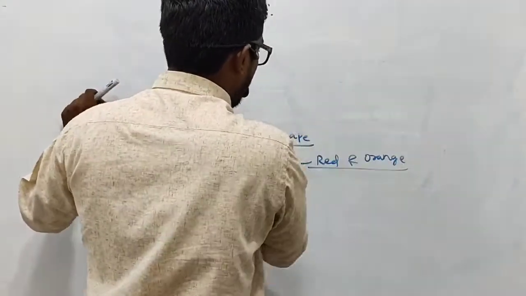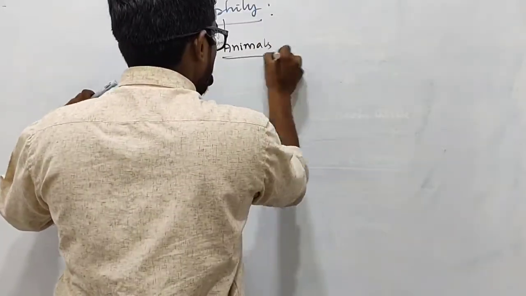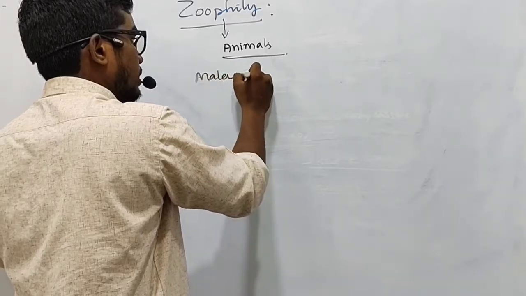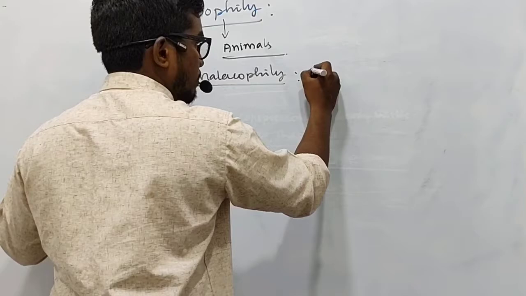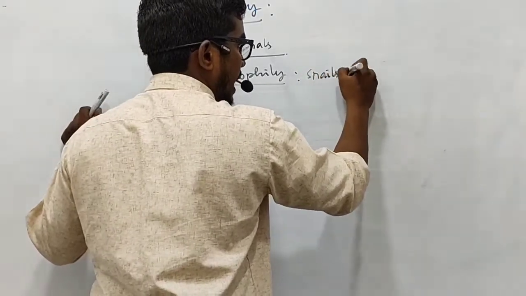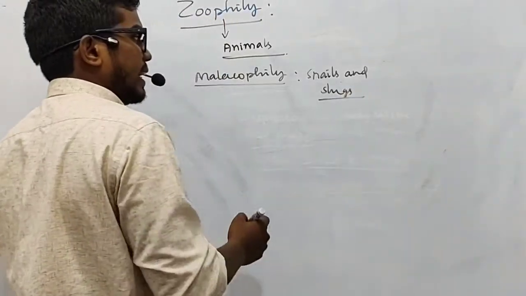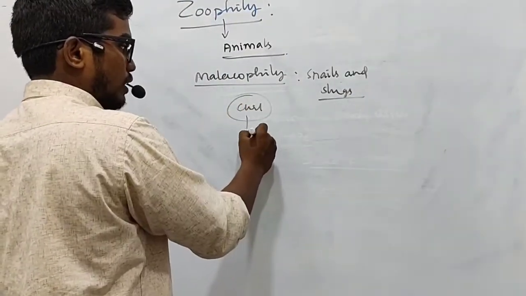In the same manner, dear students, next we have malacophily. This is the type of pollination which is brought about by snails and slugs. Generally they crawl over the plants or the flowers.